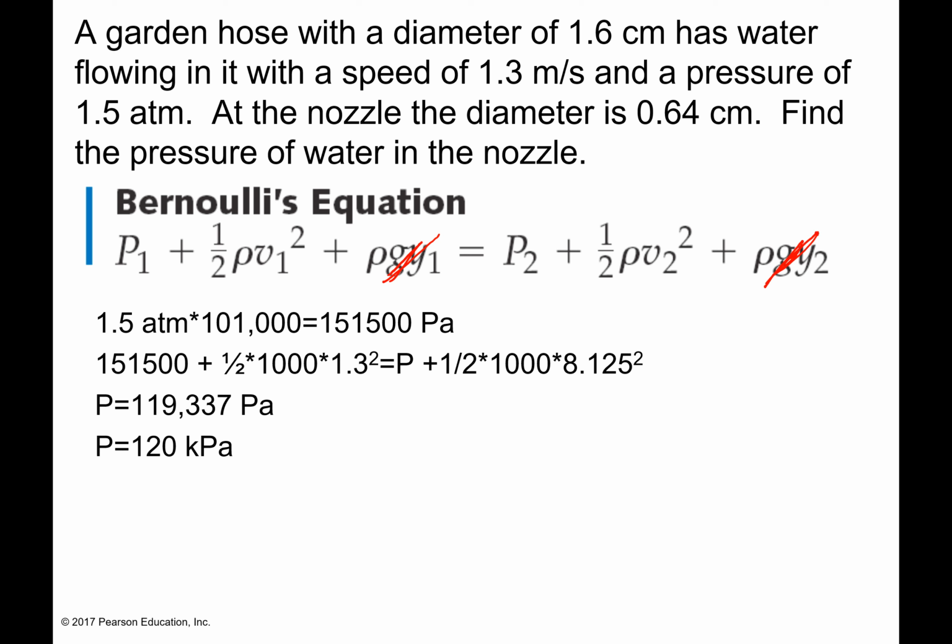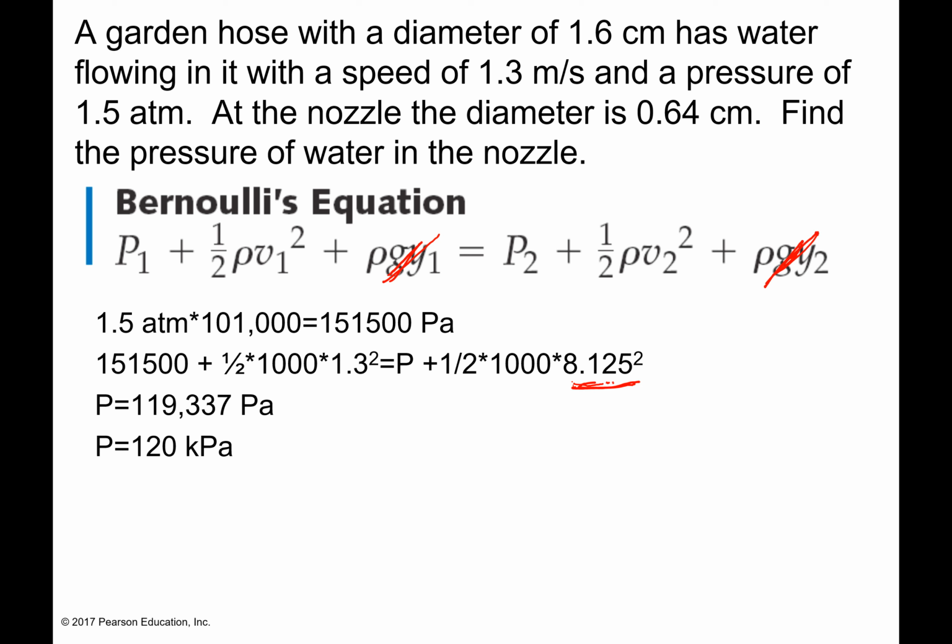I cannot have the pressure in atmospheres, so I took it times 101,000 in order to get it in pascals. Then I put in my initial pressure as that number I just converted, plus 1/2 the density of fresh water times the speed, which was 1.3 squared. I left off those terms, and on the other side I'm trying to find the pressure, and I did 1/2 times 1,000 times the number that I got in the previous slide. It's the number all the way out, not rounded.